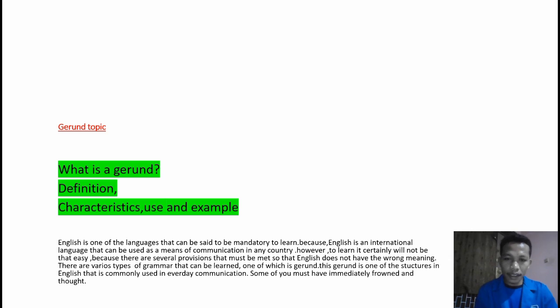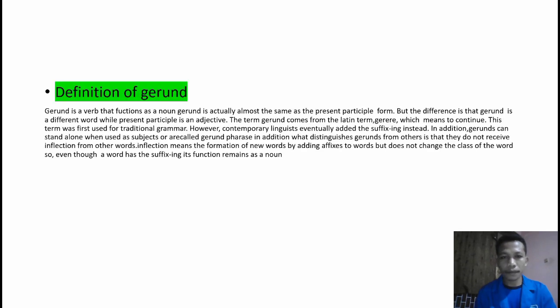Some of you must have immediately frowned and thought. Definition of gerund. Gerund is a verb that functions as a noun.